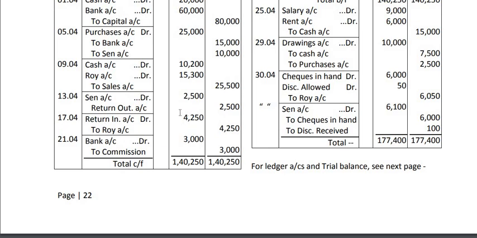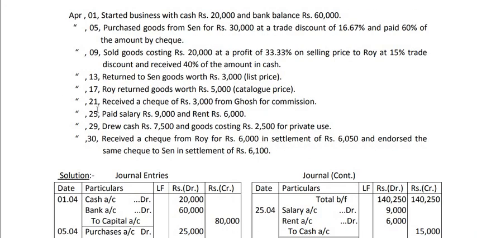How is this figure coming? 5,000 minus 15%. 15% of 5,000 is 750. You have to calculate very quickly. And remaining is 4250. Now, others are easy transactions.